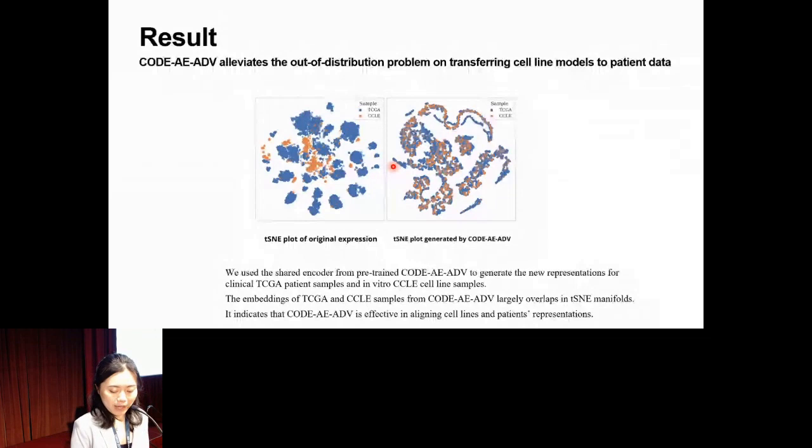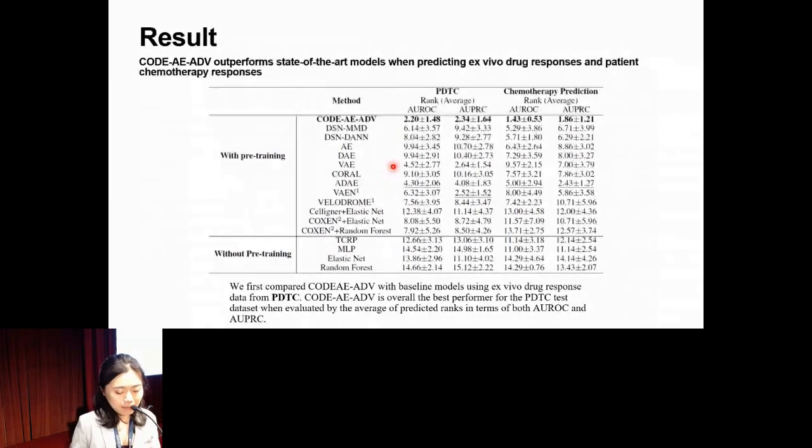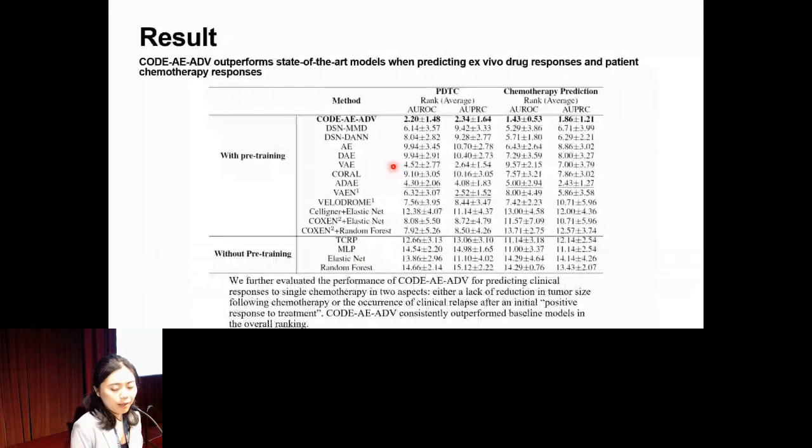So here's another result. We compared our model with the baseline models using the ex vivo drug response from the PDTC dataset. You see that among all the baseline models, our model has the best performance on the average ranking of both AUROC and AUPRC, which are commonly used binary classification metrics. Another test we performed is to predict chemotherapy response. And again, our model consistently outperforms the baseline models on all the metrics.